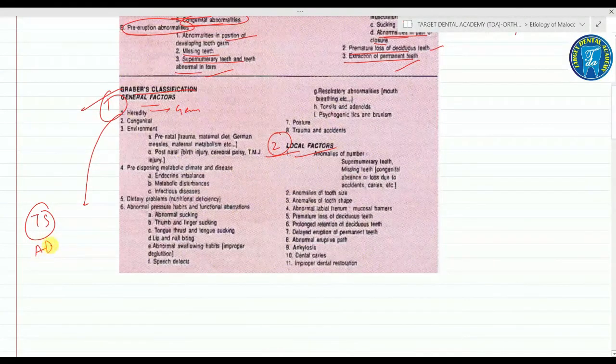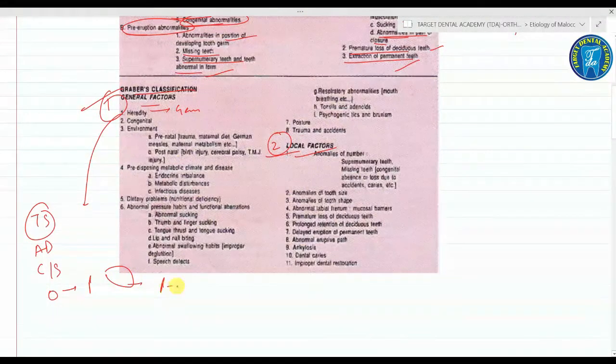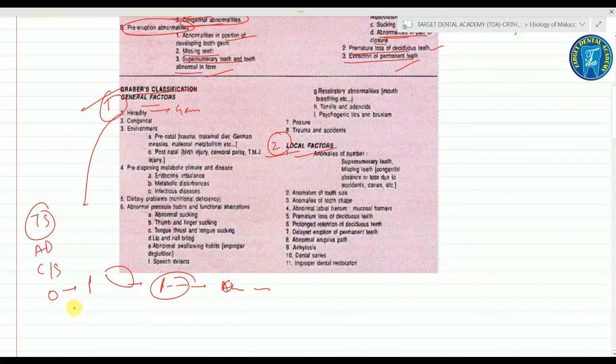The arch dimension: if a parent has a broad arch, the child also has a large dimension of the arch, or the crowding or the spacing, and the overjet. If there is an increased overjet, it means there is a protrusion present in the patient's mother, so the child also has the protrusion. Next is the interarch variation, due to the frenum, due to the midline diastema.